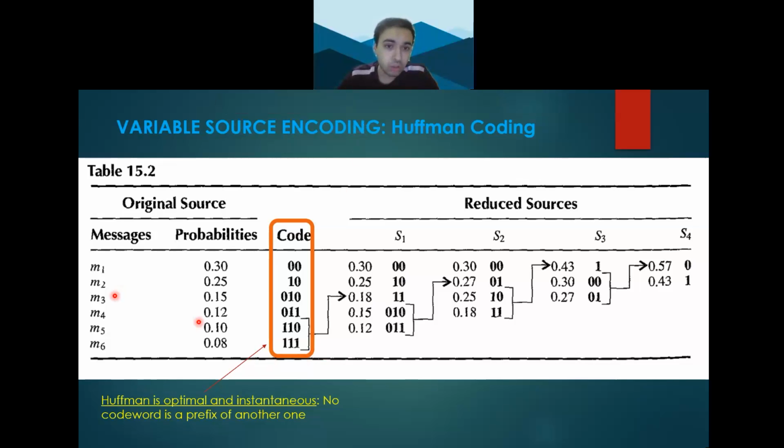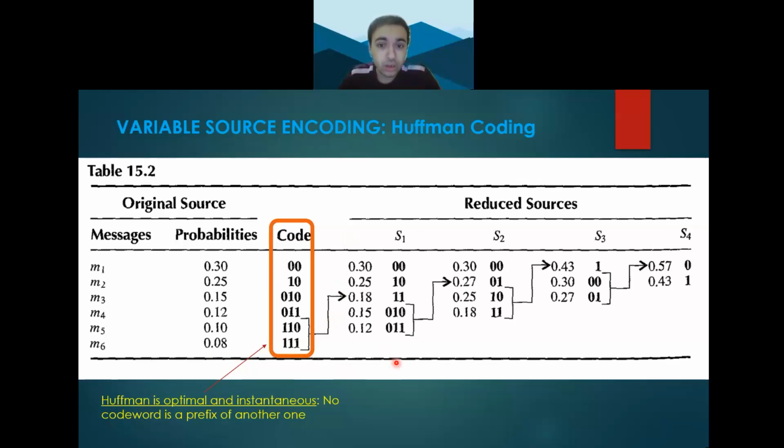In this example, assuming we have a source with 6 messages, the first task is to assign them in descending order of probabilities in the far left column as shown. Next, we aggregate the last 2 messages into one combined message, being the sum of their probabilities. So for this case, the messages with a probability of 0.1 and 0.08 would be combined into 0.18. Next, we arrange our new n-1 messages in descending order of probabilities in the next column, and then repeat the steps when adding the last 2 messages.